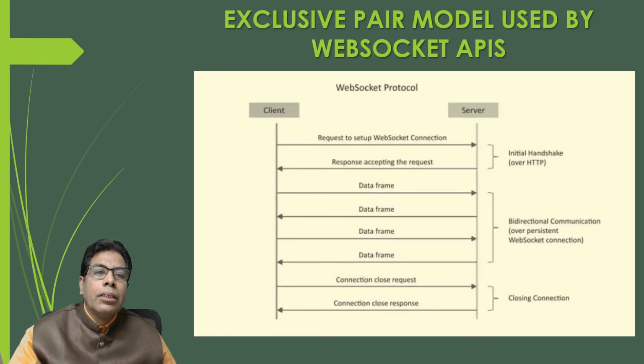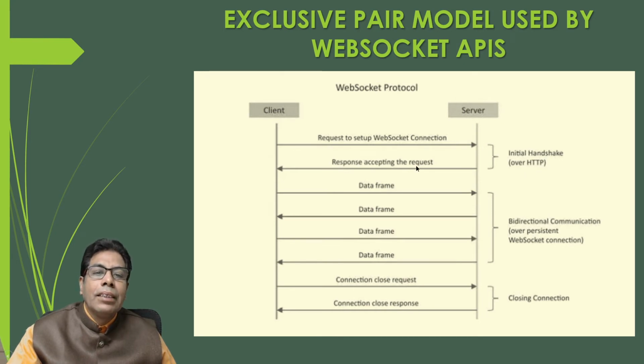Then here you can see how the exclusive pair model is used by the WebSocket API. Here we have the client and here we have the server. First the client will send a request to the server for the setup of the WebSocket connection, and the server will respond to the client by accepting the request. This is called the initial handshake. That will come over HTTP.